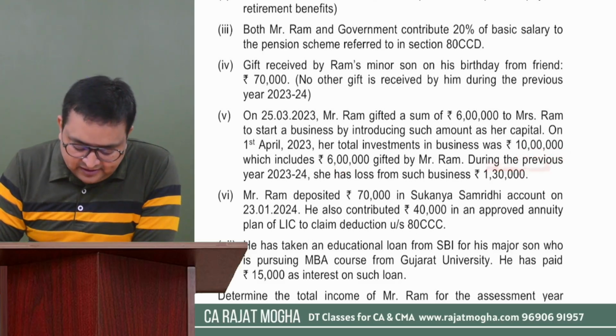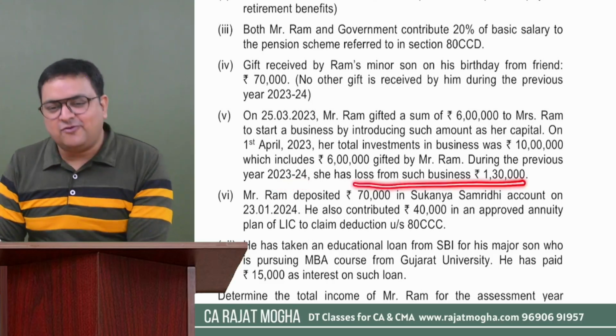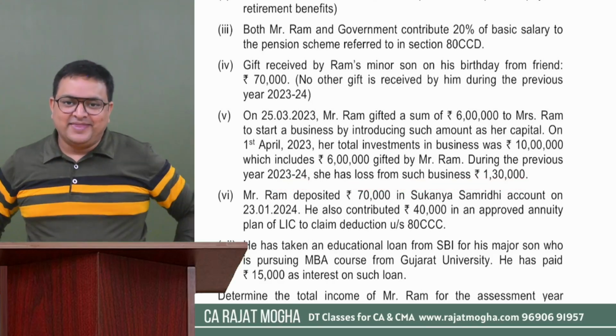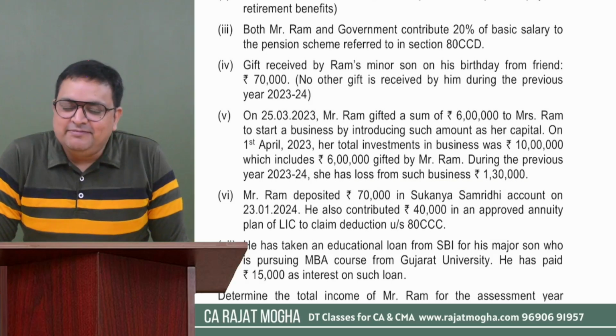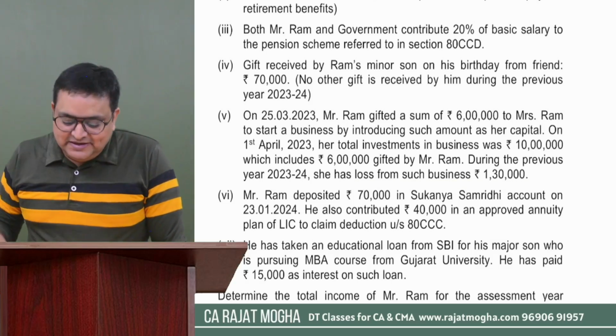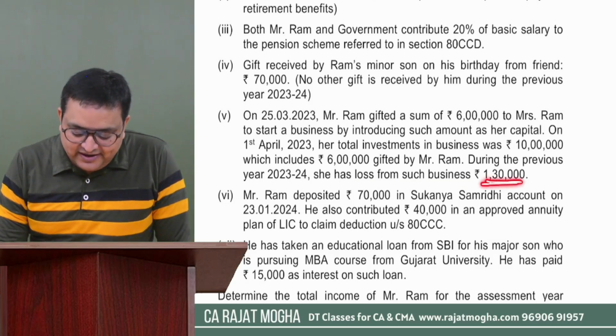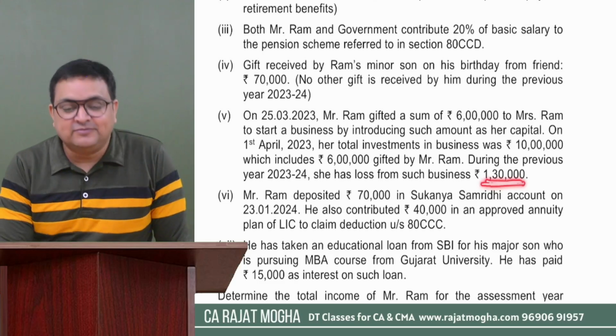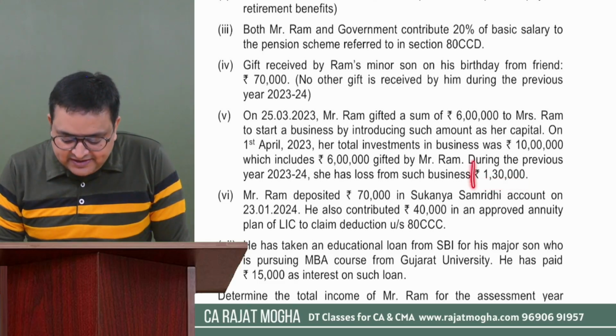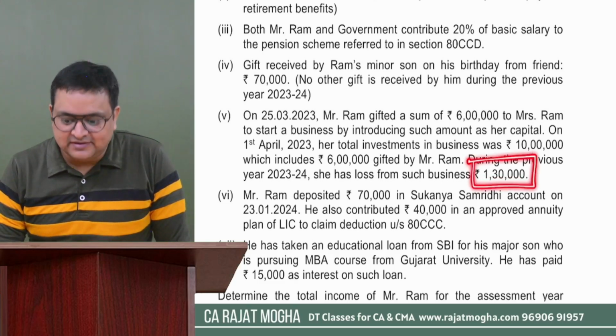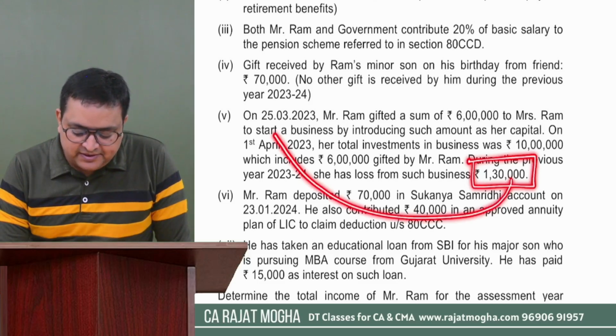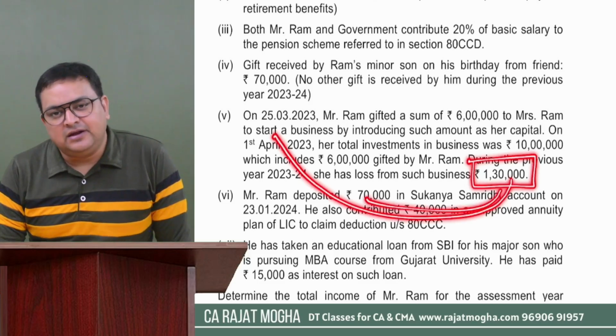During the previous year 23-24, she has a loss from such business of 1,30,000. Very nice. Is it PGBP income or PGBP loss? It is PGBP loss. How much? 1,30,000 is the loss. She has a loss from such business. So if she has a loss from this business, how much will be clubbed?